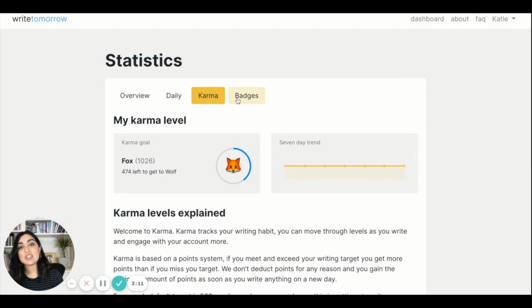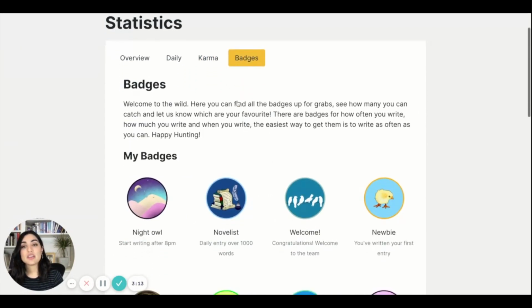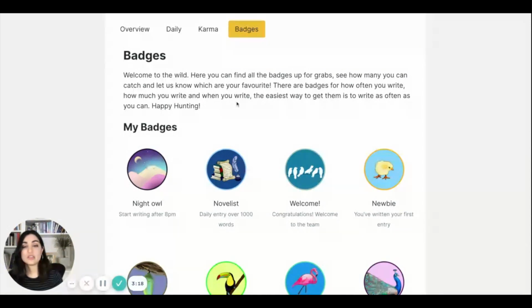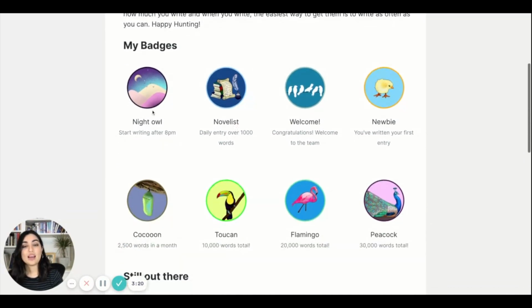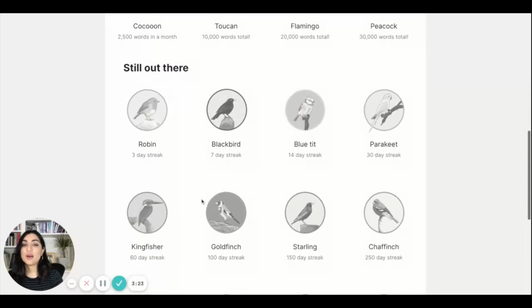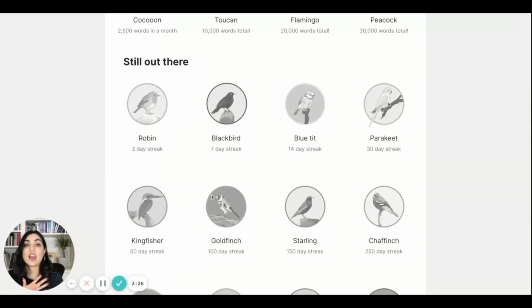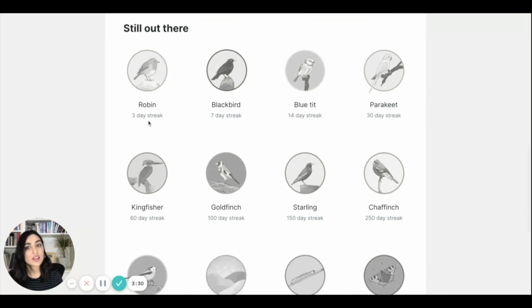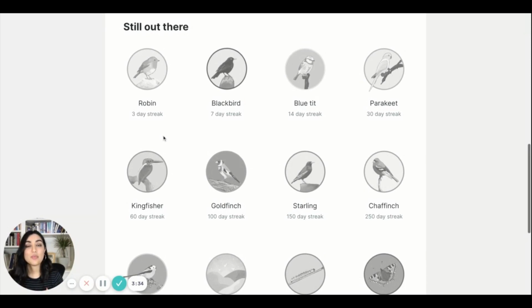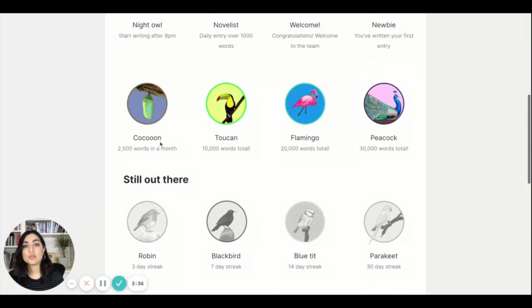And the final stage is the badges area. The badges are really milestones. You'll unlock badges when you reach new milestones. As you can see, I've got a few badges here, mostly from last year. But all the badges that are still left for me to catch are grayscale. As soon as I unlock them, if I write 3 days in a row, 7 days in a row, I'll get these badges, and they'll move to colour, and then they'll move up to the top here.